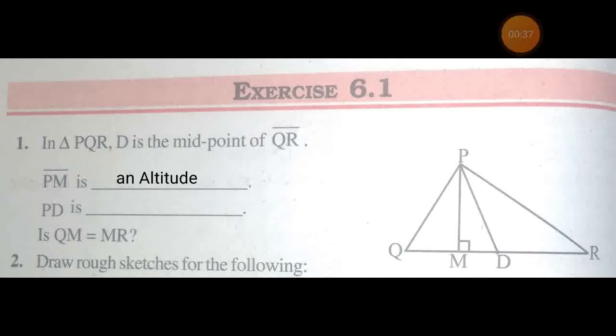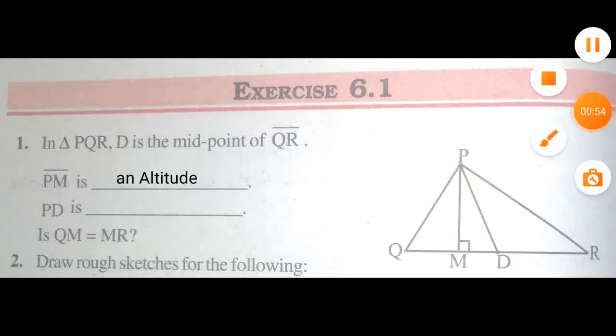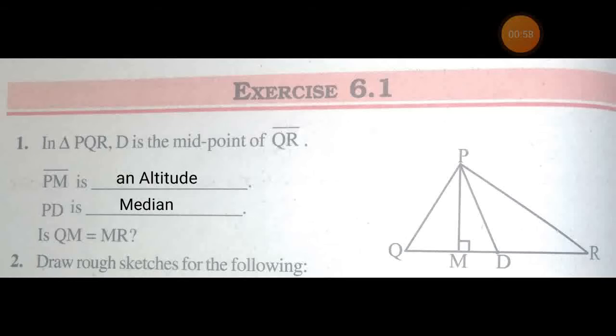Now PD is, again we observe the figure. In the figure, PD is what? PD is a line that intersects QR at the midpoint. D is the midpoint of QR. It means PD is the median. Is QM equal to MR? Now we observe this figure in which QM is less than MR. It means QM is not equal to MR. So the answer is no, QM is not equal to MR.